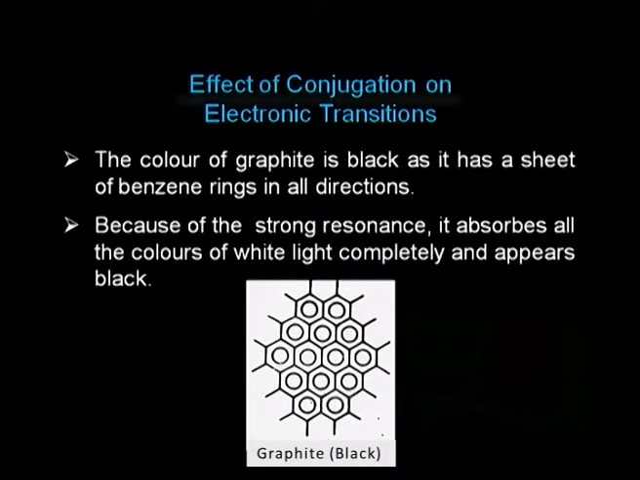We will take another example here. This is the example of graphite. If you remember, graphite is black in color, and graphite is nothing but sheets of benzene rings in all directions. As you can see in this structure, there are numerous benzenoid structures on all sides, and when we have this kind of delocalization or conjugation in the molecule, the molecule absorbs all the colors of light, and that is why it appears black.